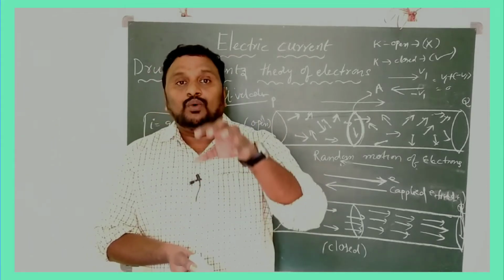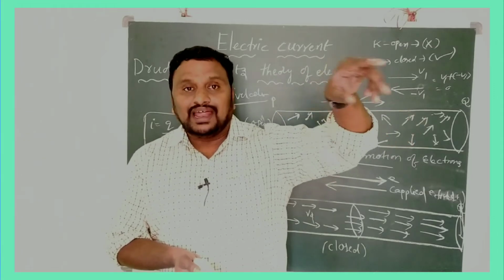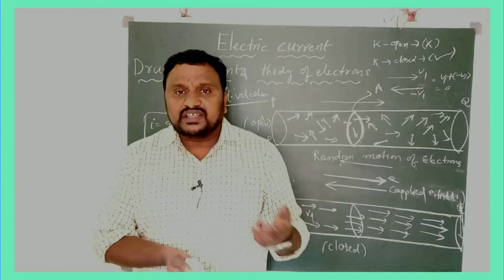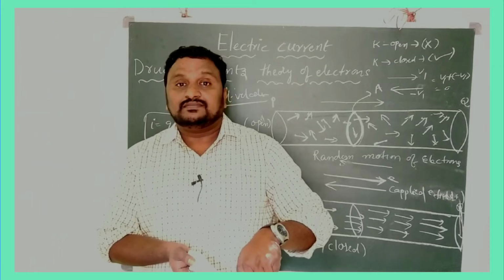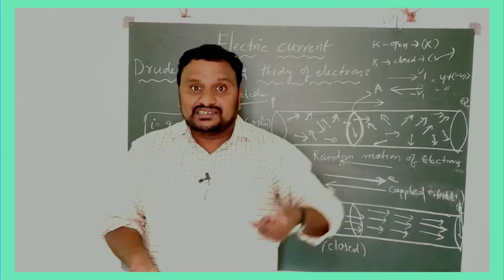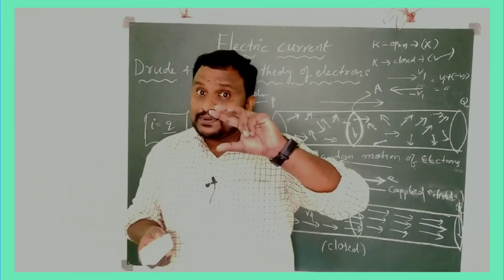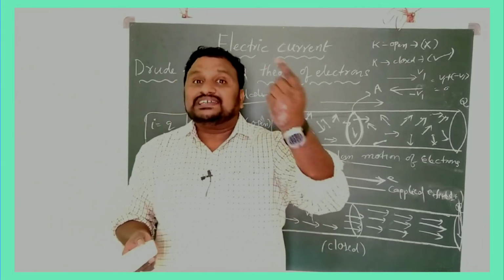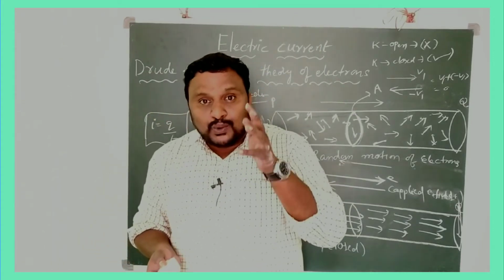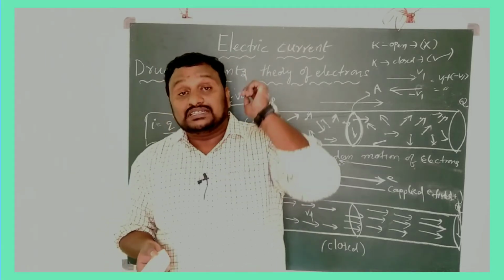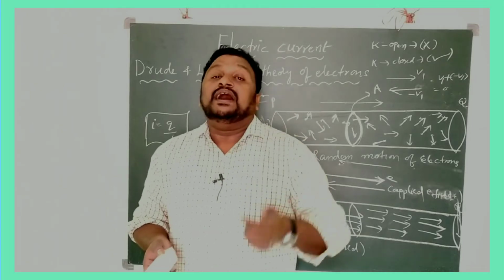Clear? For example, one electron is moving. It may collide with a lattice particle, and then obviously its velocity decreases. When velocity decreases, it is accelerated again, because we already applied a battery. What is the purpose of the battery here? It accelerates the electrons. If the electrons lose some velocity, they can be accelerated again with the help of the battery.